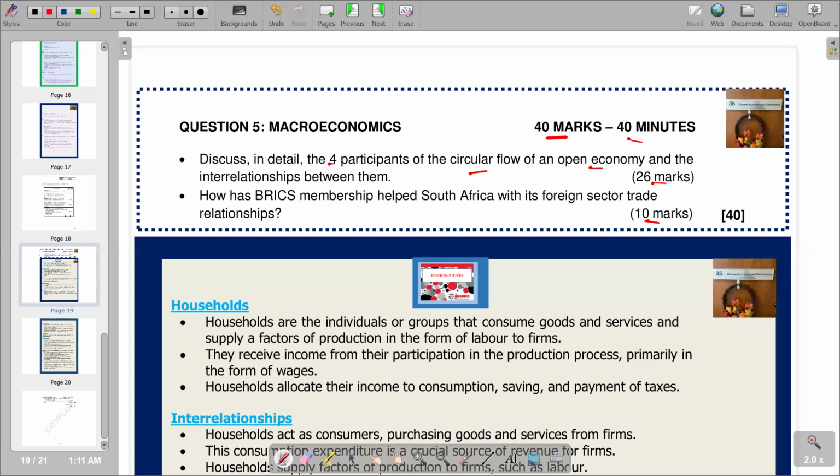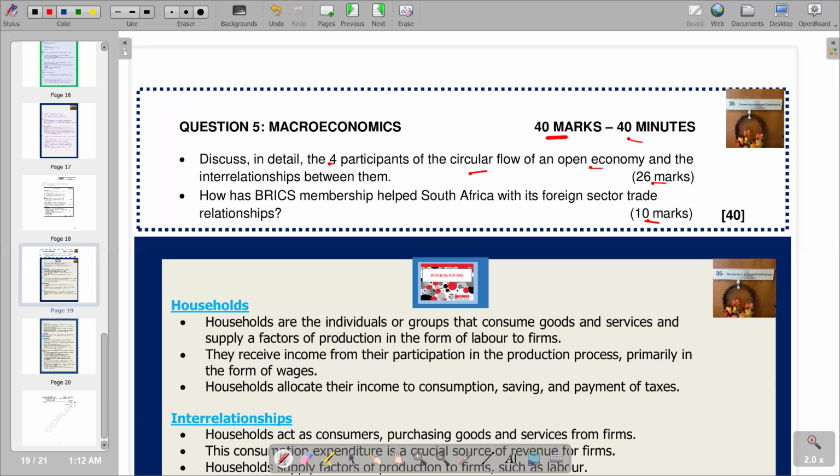According to our question, we are supposed to first describe the participant. For example, we start with households: you describe the participant that is households, and then you also state its elements, the elements we find in the household as a participant. Then explain how it is interrelated to other participants in terms of the real flow. When we talk about the real flow, we are talking about the flow of goods and services, for example between the household and the government, the firms or the foreign sector. That's the interrelation we will be talking about.